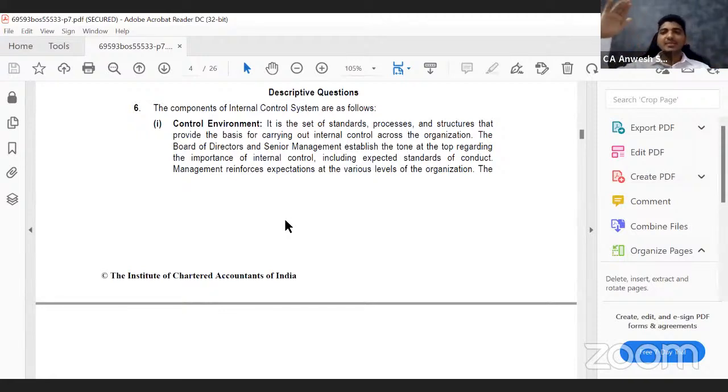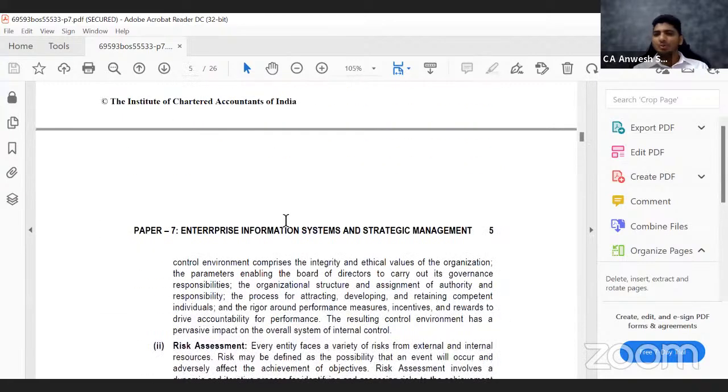So it is always the senior management who decides how our organization has to function. One organization says, no, we will maintain one for the tax department, one for banking, one for GST, one for actual, one for the auditor, or another organization says that everything that we are maintaining is going to be transparent. So these two things are very different. Next, I'm not going to read each and every line. I'm just going to give you an idea of what each point means.